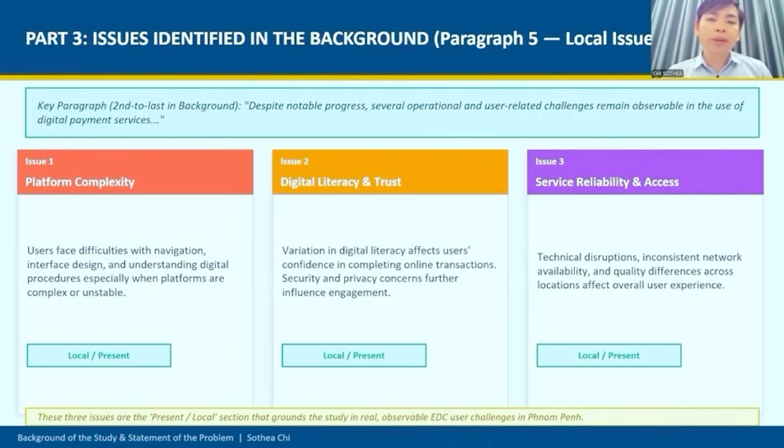The paragraph opens with, Despite notable progress, several operational and user-related challenges remain observable in the use of digital payment services. And then 3 specific issues are highlighted here. Issue 1, the platform complexity. Users face difficulty with navigation, interface design, and understanding digital procedures, especially when the platforms are complex and unstable. Issue number 2, digital literacy and trust. The variation in digital literacy affects user confidence in completing online transactions, and security and privacy concerns influence engagement. Issue number 3, service reliability and access. Technical disruptions, inconsistent network availability, and differences in service quality across locations affect users' experience. So all these issues are local and present. They're grounded in the real observed challenges of EDC users in Phnom Penh.